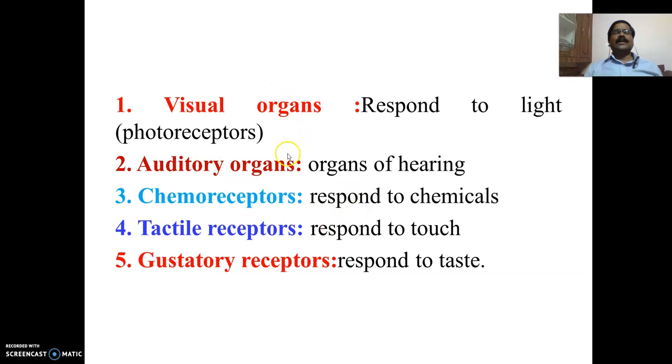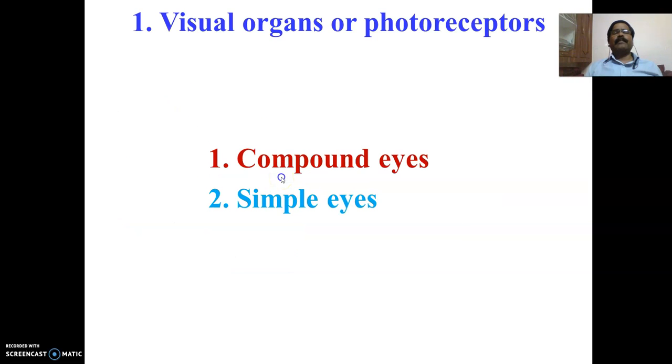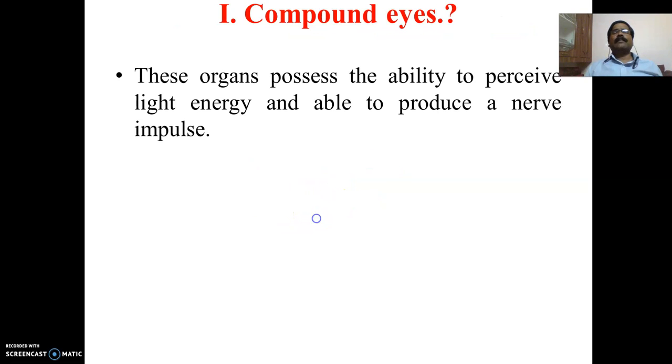Out of all these organs, we will now discuss the visual organs and the auditory organs. Coming to the visual organs, these are also known as photoreceptors. These visual organs are of two types: one is the compound eyes and the second is simple eyes. In the coming slides we will discuss what compound eyes are, their structure and function, and also the simple eyes.